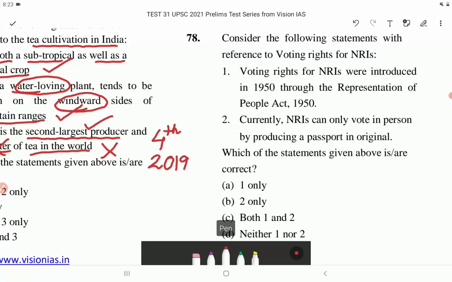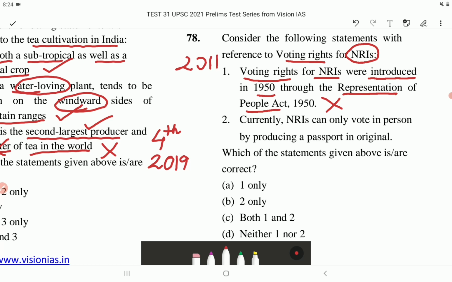Consider the following statements with reference to voting rights for NRIs. Number 1. Voting rights for NRIs were introduced in 1950 through the Representation of People Act 1950. This is incorrect. Voting rights for NRIs were introduced only in 2011. Was introduced in 2011 through an amendment to the Representation of the People Act 1950.